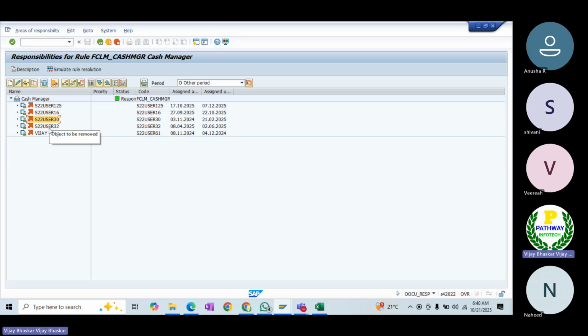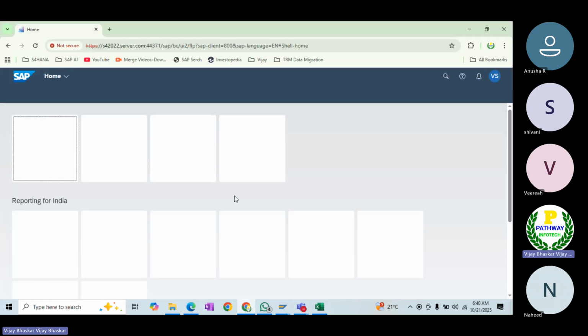Let's have a look at how this will work in the system. These are the 5 users already in place, but 4 users can approve that bank account. So now let me create the bank account.